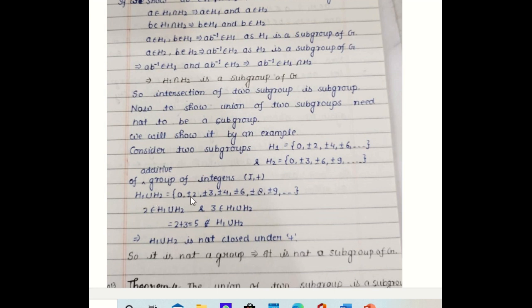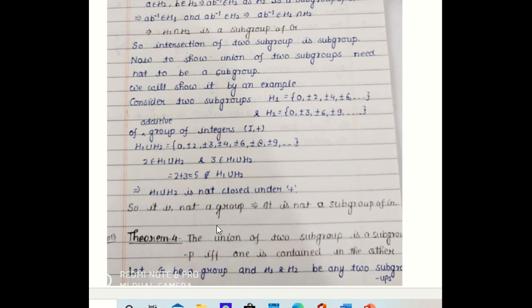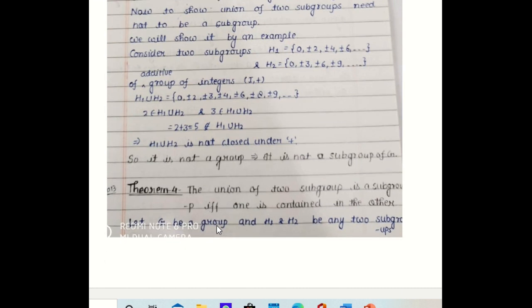0, plus minus 2, plus minus 3, plus minus 4, plus minus 6, and so on. Now 2 belongs to H1 union H2 and 3 belongs to H1 union H2 by this set. And if we add these two, we get 5. And 5 is not in H1 union H2, so it is not closed. So it will not be a group. So it will not be a subgroup. So that means what? Intersection of two subgroups is always a subgroup, but union need not be.